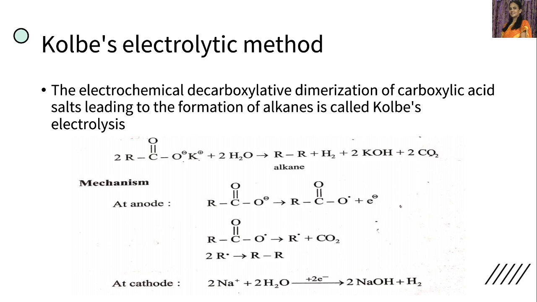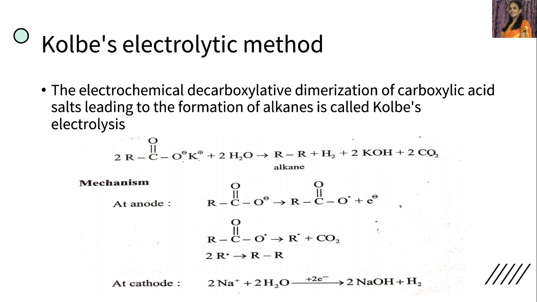Next, at the anode, the carboxylate free radical decomposes to form CO2 and an alkyl free radical. It loses CO2 to form the alkyl free radical, and two alkyl free radicals combine to form an alkane. This is what takes place at the anode. So the gas released at the anode is carbon dioxide. This we should remember.